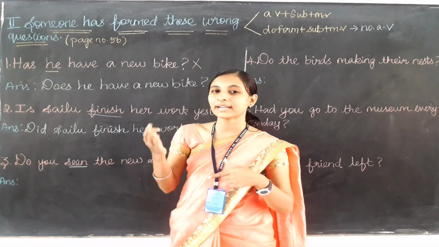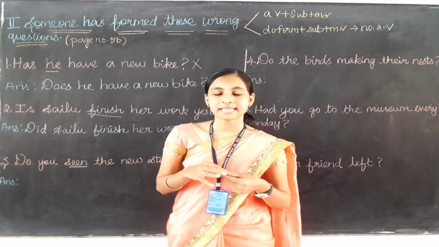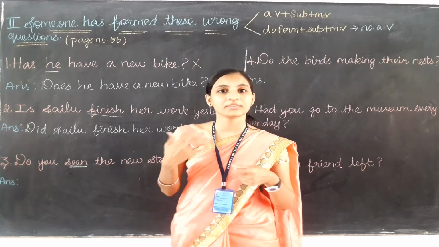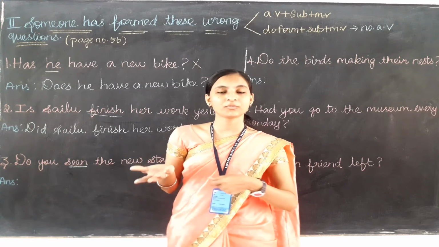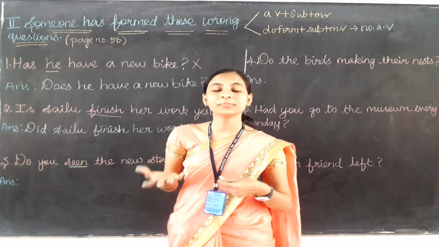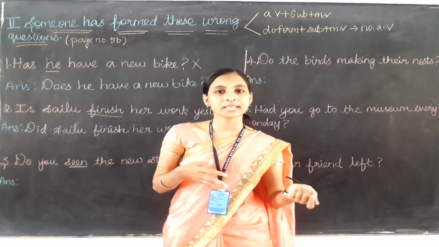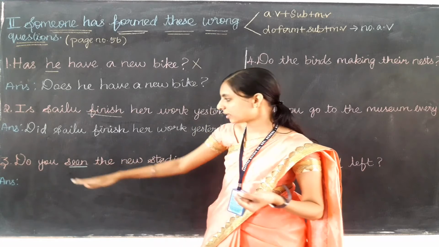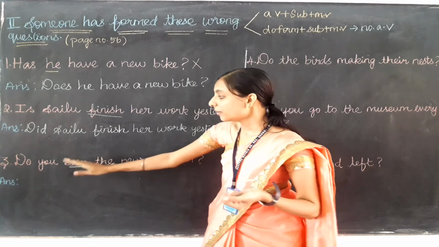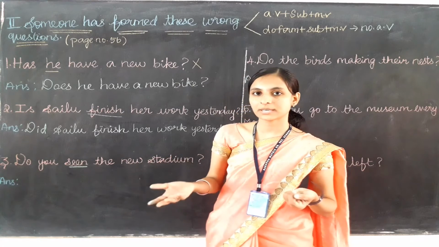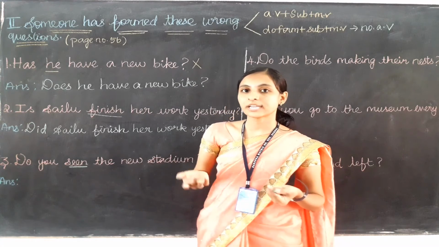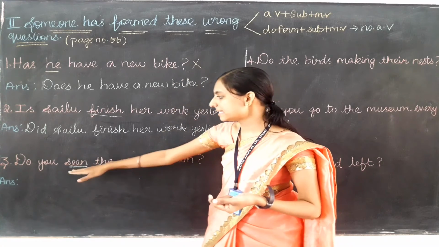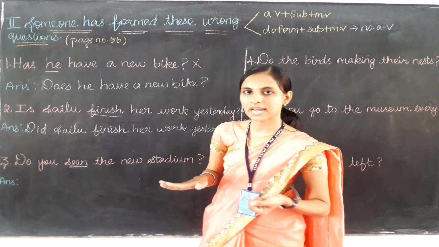Do you remember where I have used past participle? Yes, past participle always comes with the have family only. When we are using the have form verb, there will be a verb that is called the past participle. So here we need to use the have form verb only. The answer may become like, you have seen the new stadium. So we need to use have form only, not the do form verb here, because this seen definitely comes with the have form only.